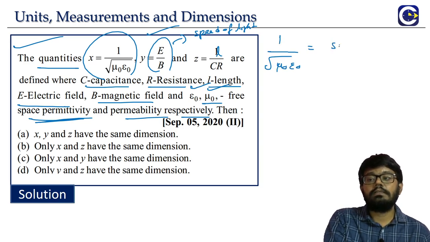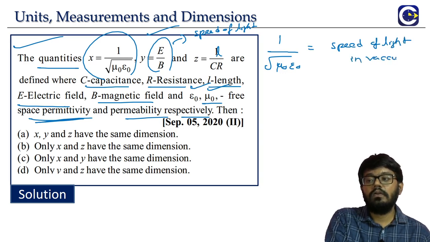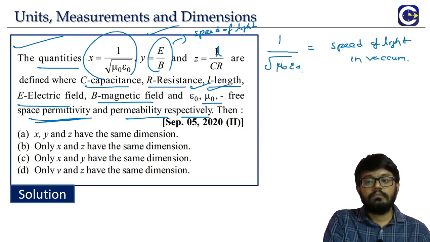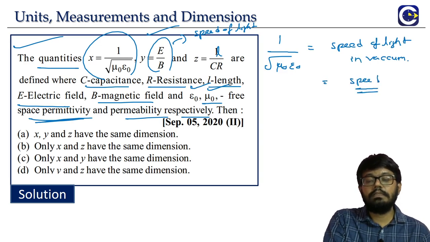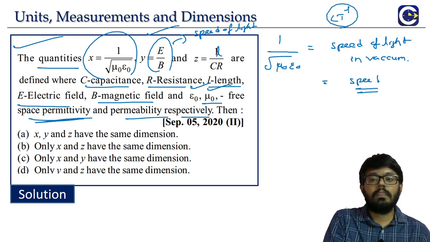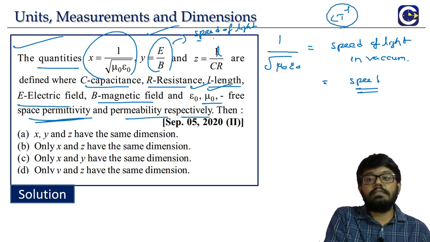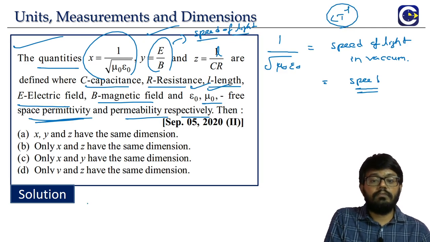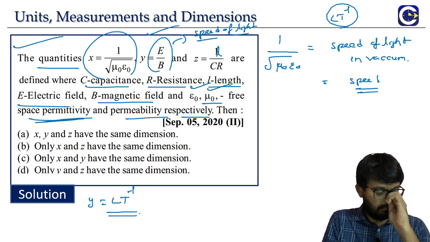This will be giving us the value of speed of light in vacuum. Means what? This will have the dimensions of what? Speed. Just in terms of dimensions, means what? L t power minus 1. And y value E by b, what is it? That also represents what? Speed of light. Means what? Y also dimension wise is what? L t power minus 1, speed.